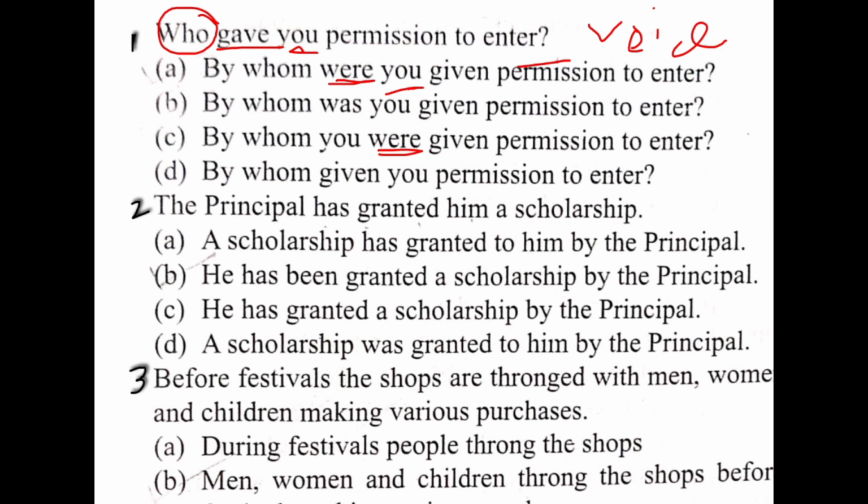By whom were you given permission to enter? And again sign of interrogation is used. So your right option is A. By whom were you given permission to enter?